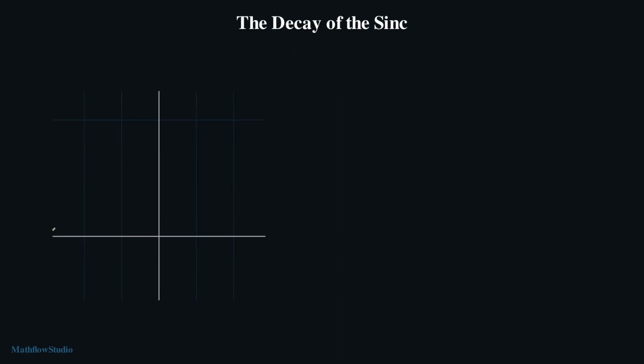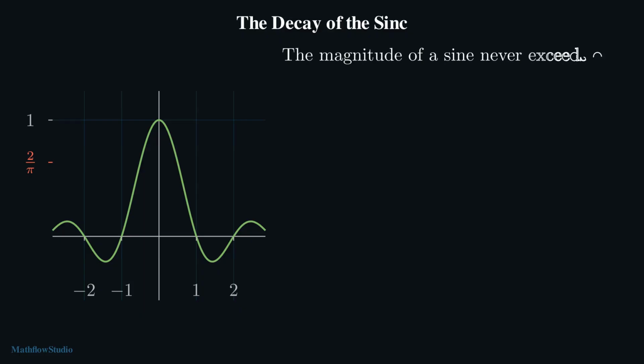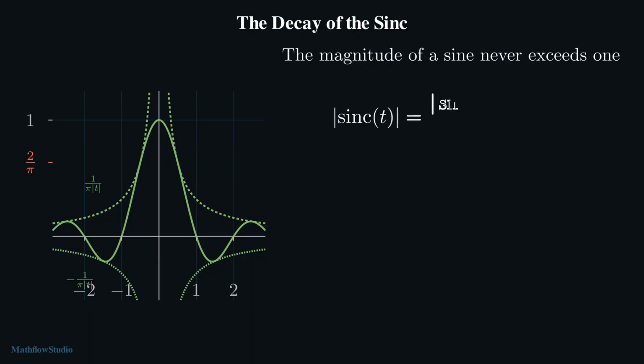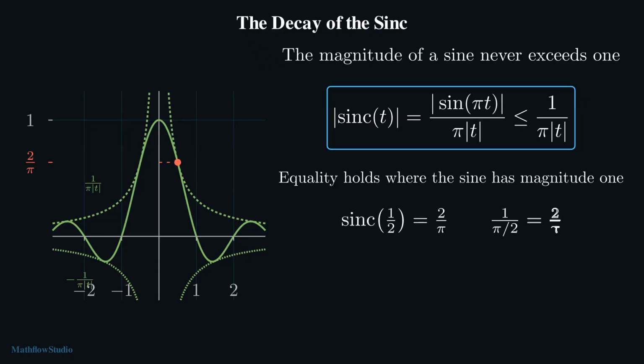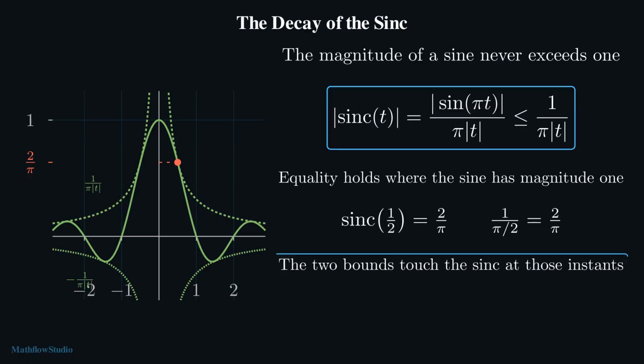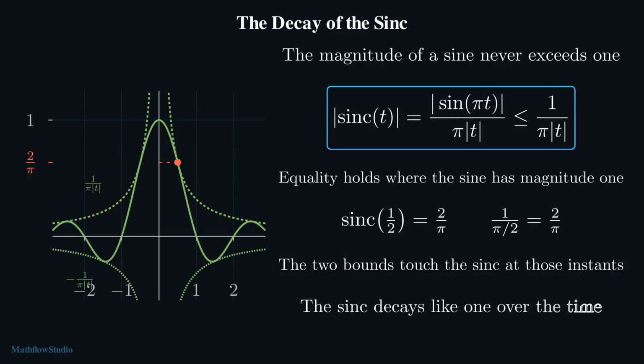The sinc is drawn once more, on the same window as before. The magnitude of a sine never exceeds 1. Dividing by pi times the magnitude of the time therefore bounds the sinc above and below. Equality holds at every instant where the sine has magnitude 1. At 1/2, the sinc is 2 over pi, and the bound there is 2 over pi as well. The two bounds touch the sinc at those instants and nowhere else. The sinc decays like 1 divided by the time.